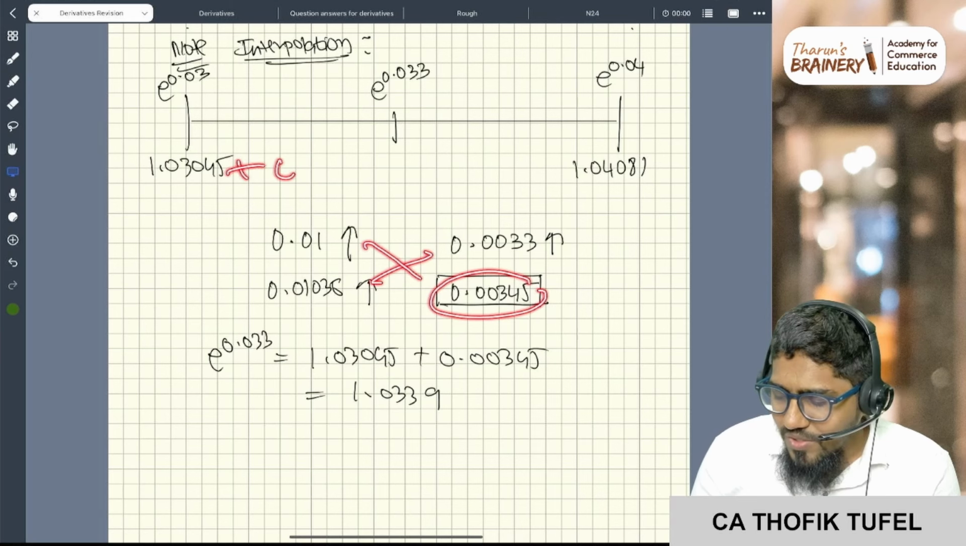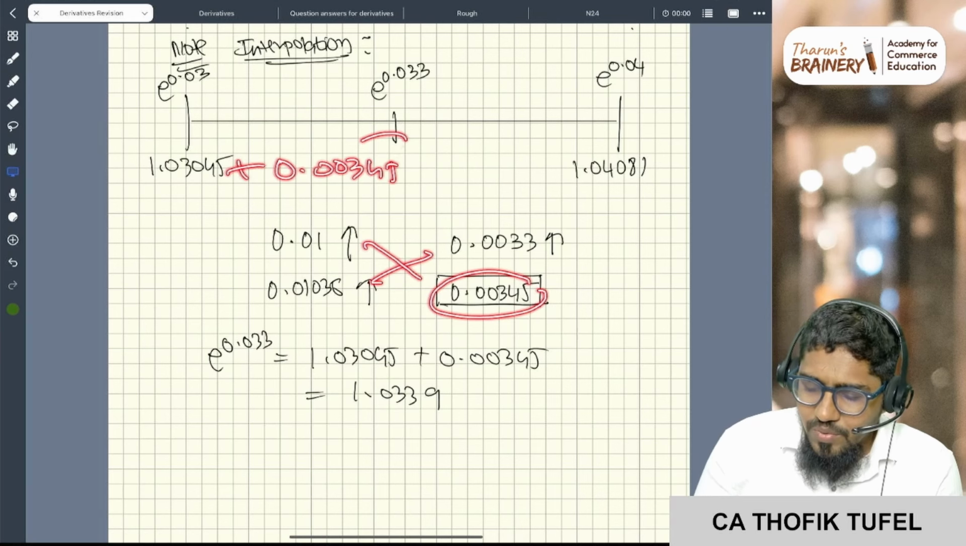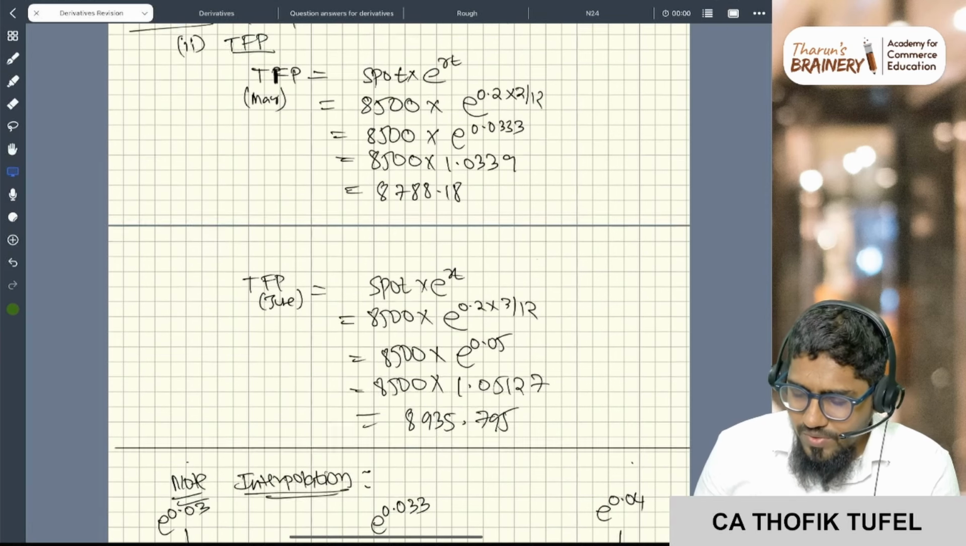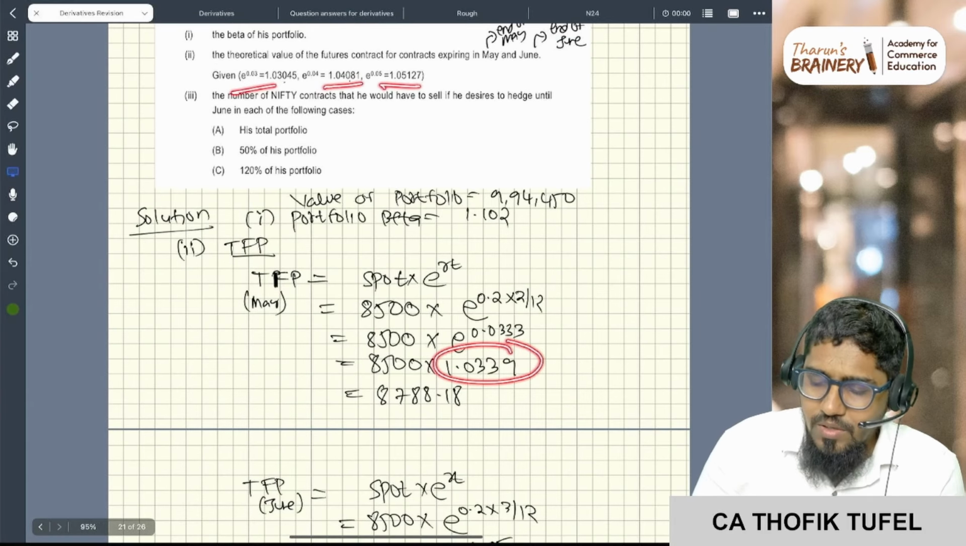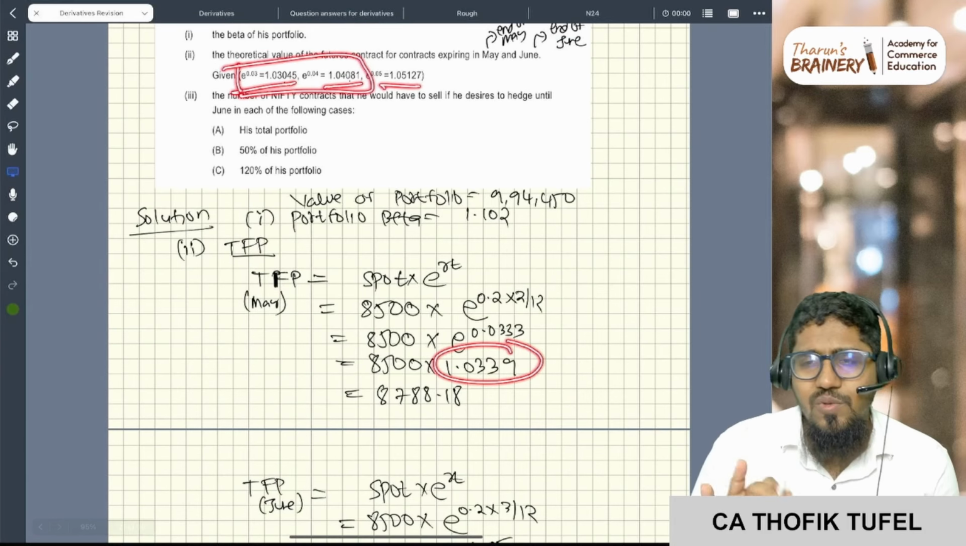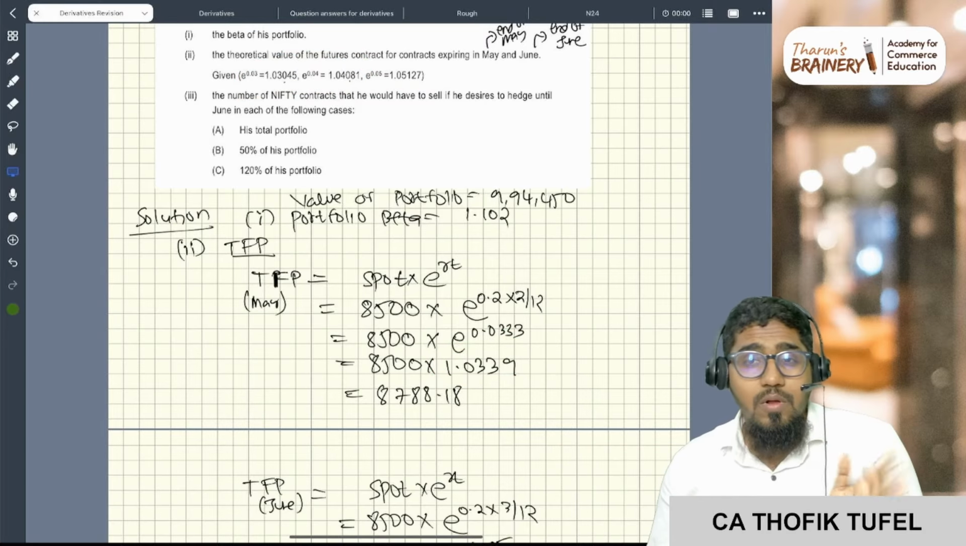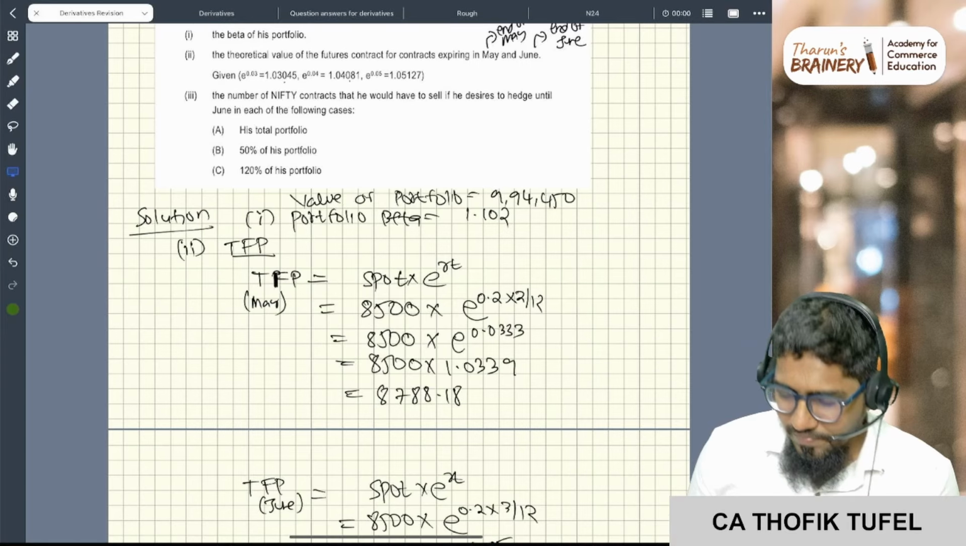So here you add 0.00345, you will get this answer. 1.0339, okay, 1.033. Why? Because it is not given here. If it is not given, through interpolation also you can find it out. Don't think that you are wrong. Sometimes they will play with you.